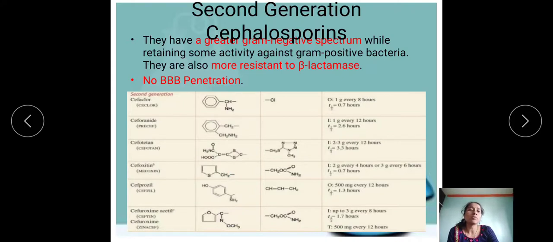Then second generation cephalosporins. They have a greater gram-negative spectrum while retaining some activity against gram-positive bacteria. They are also more resistant to beta-lactamase enzyme, but they are not able to cross the BBB. There are a lot of examples listed here. Cefaclor, with R1 a benzene ring with CHNH2 and R2 is Cl. Then cefonicid, with a substitution of a benzene ring, CH2NH2, and at R2 hydrogen itself, and so on.